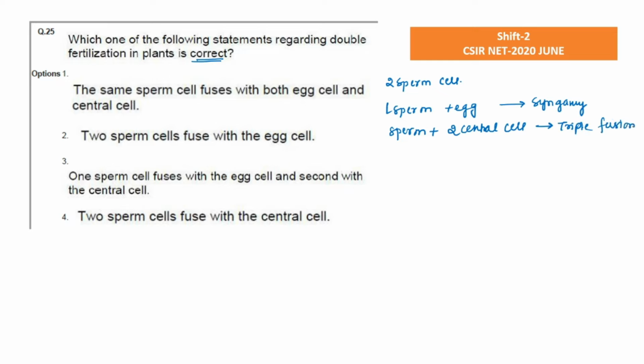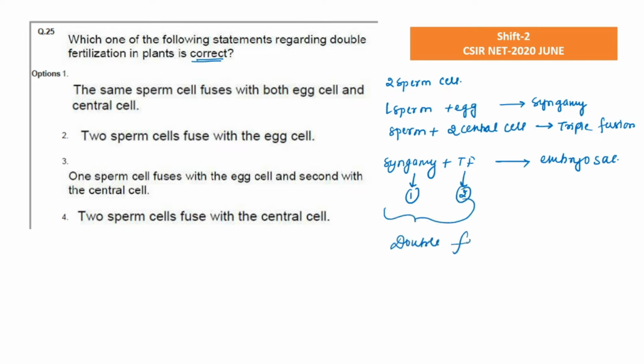So these two types of fertilization, that is syngamy and triple fusion, occur in the same embryo sac. This is the first fertilization, this is the second fertilization, and all together we call it double fertilization. And that is what is asked in this particular question.